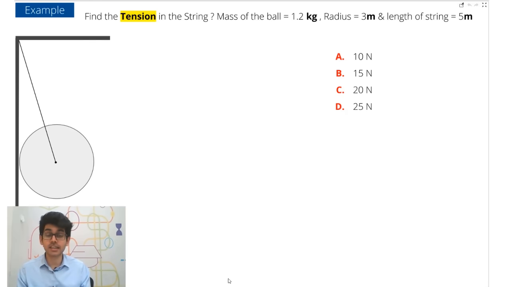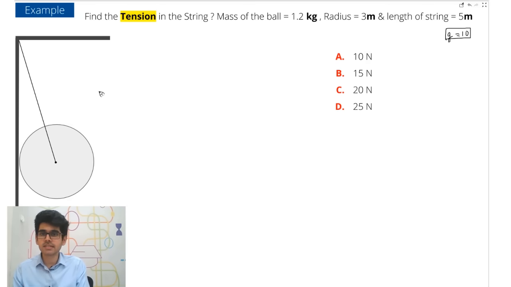Now let's test our understanding of vectors with Newton's laws. Everyone visualize forces, and the question is as simple as this. Find the tension in the string. The mass of the ball is 1.2 kg, and take gravity as 10 meters per second square.